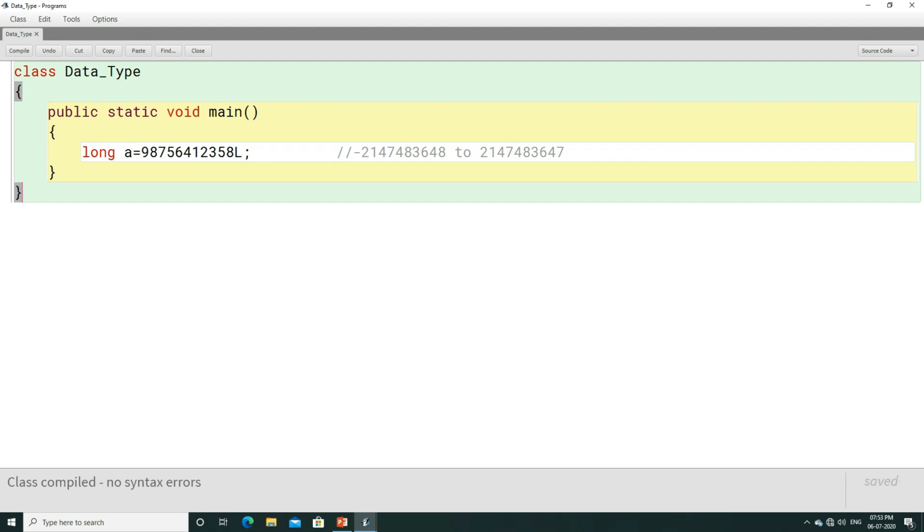As I told you, whenever you write a number, by default it is considered as int, or integer. Whenever you write a decimal value or a point value, by default it is considered as double. Just now we discussed everything about byte, short, int and long.